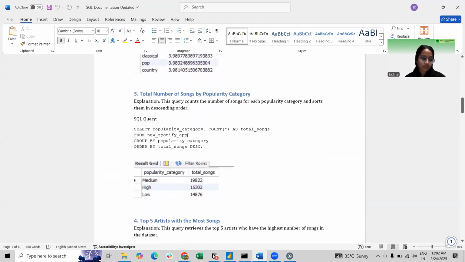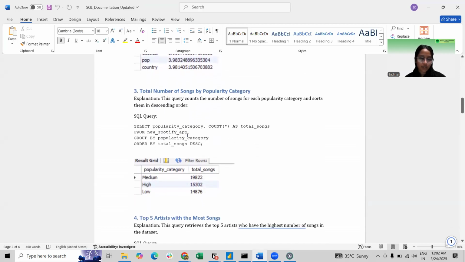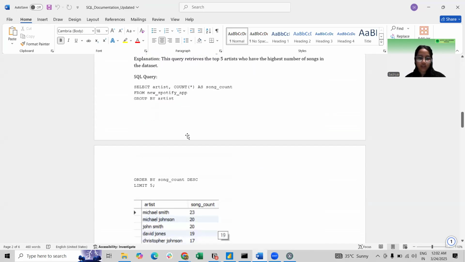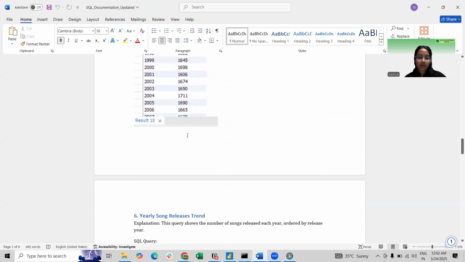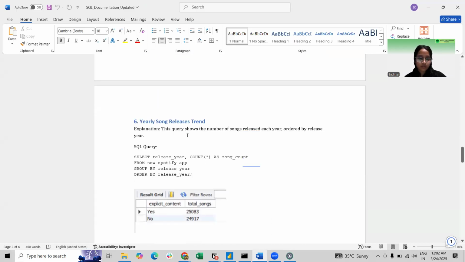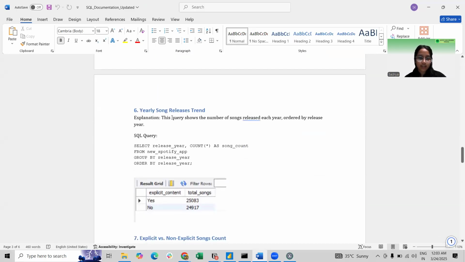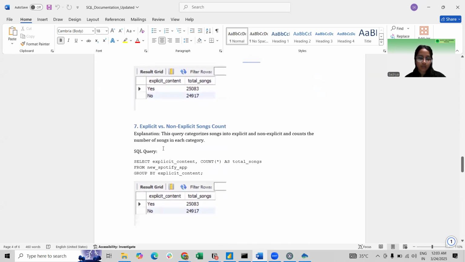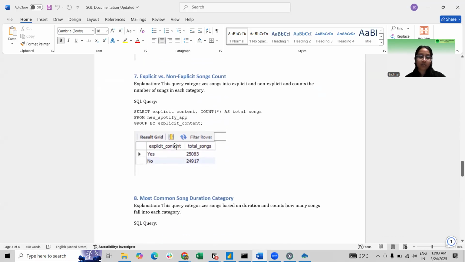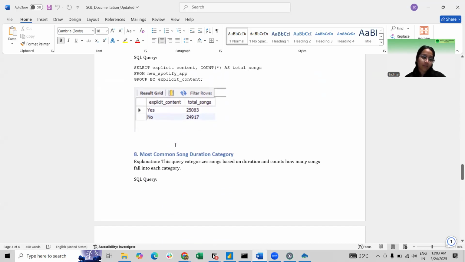These are some queries that I have performed on the data set to get more insightful knowledge from the data. Like yearly songs released, etc. Explicit versus non-explicit counts, meaning how many songs have explicit content and how many have no explicit content.